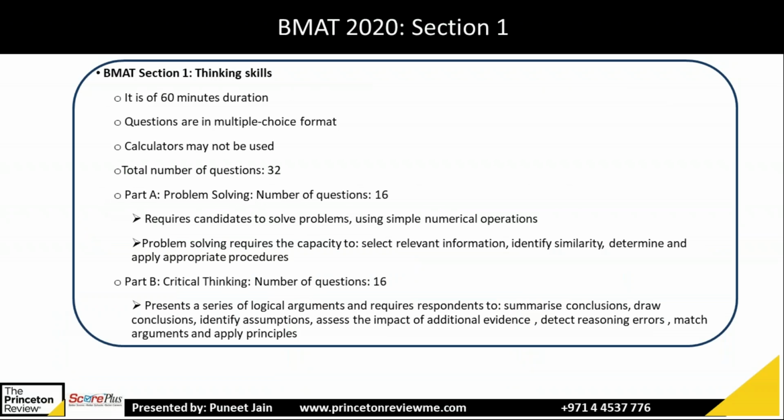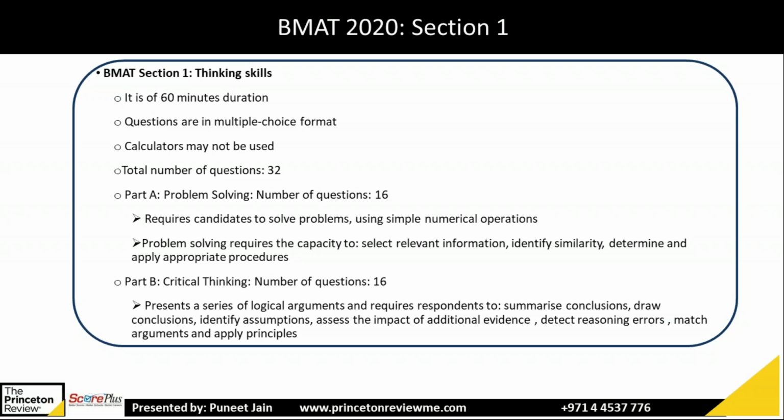First, aptitude and skills, which is thinking skill. This is of 60 minutes, 1 hour duration. Again, the questions are multiple choice, only one option correct. Calculator may not be used. In UCAT, you can use the on-screen calculator, but in BMAT, neither an on-screen calculator nor an offline calculator is allowed. Total number of questions you will get is 32.